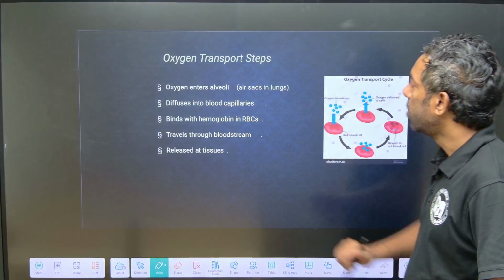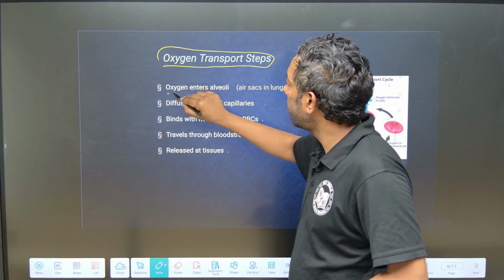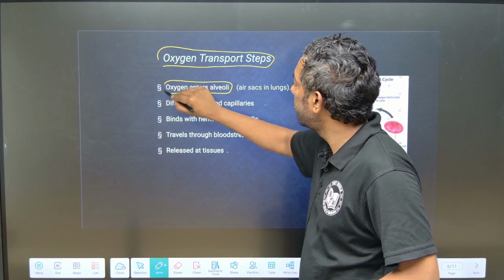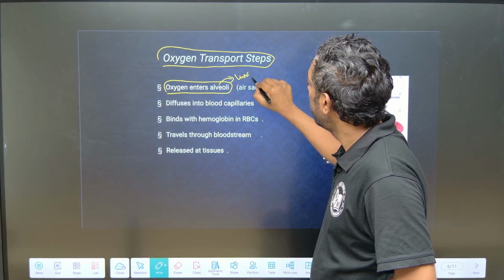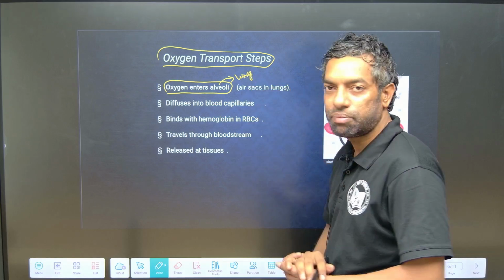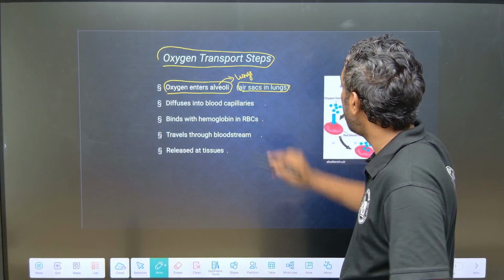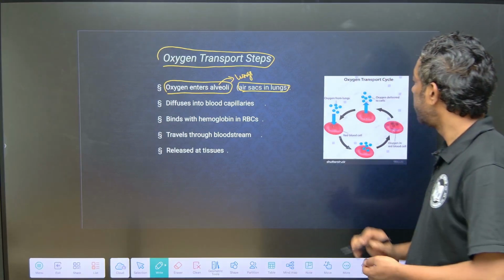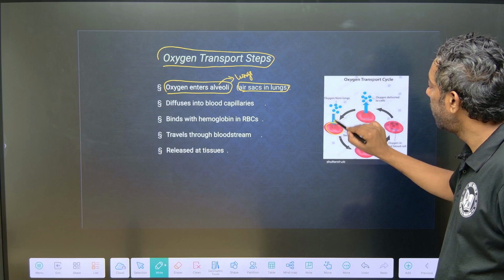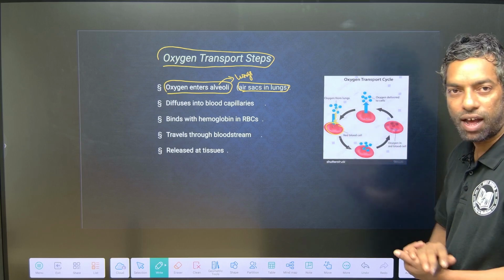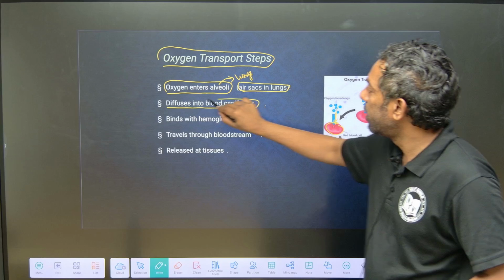Next, oxygen transport steps. First, oxygen enters into the alveoli. Alveolus means the air sacs of the lungs. Oxygen enters into the alveolus and diffuses into the blood capillaries.